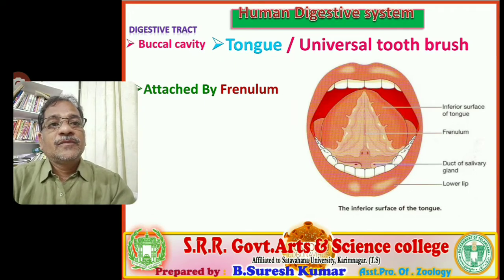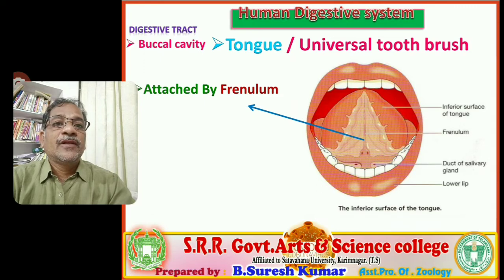And you observe where the tongue attaches with the floor of the buccal cavity, a soft delicate connective tissue is present, and that delicate tissue that connects the tongue with the floor of the buccal cavity is called frenulum. So the tongue is attached with the frenulum, you observe that visual clearly. I labeled the frenulum with the blue color arrow. At the base of the frenulum, you observe two openings also present. They are salivary gland duct openings.